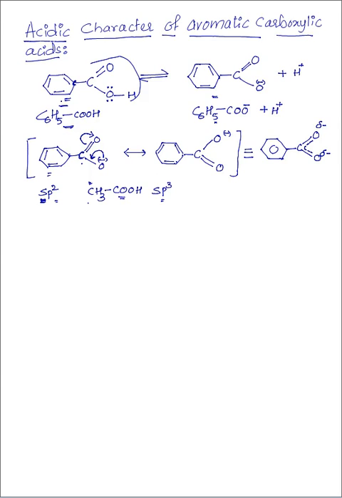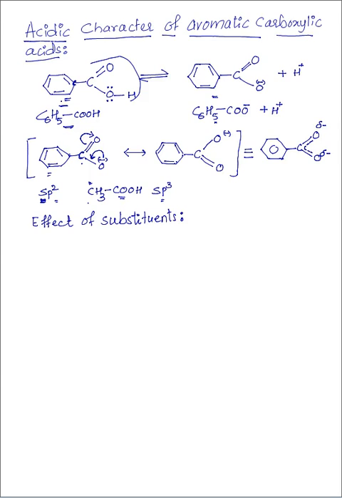Let us see the effect of substituents on the acid strength of benzoic acid. There are two types of substituents: one is electron releasing, another is electron withdrawing.